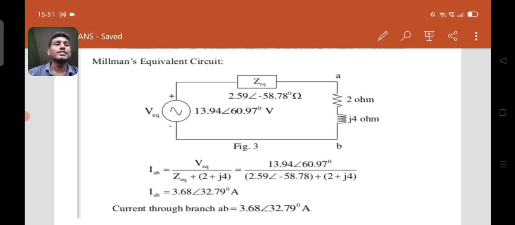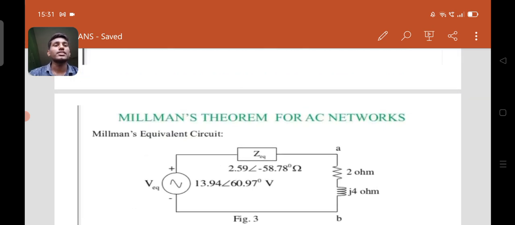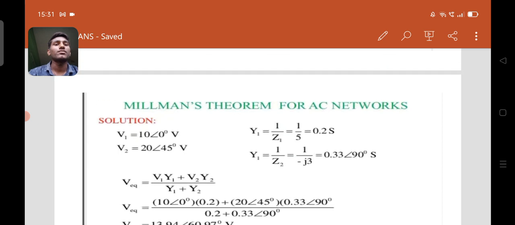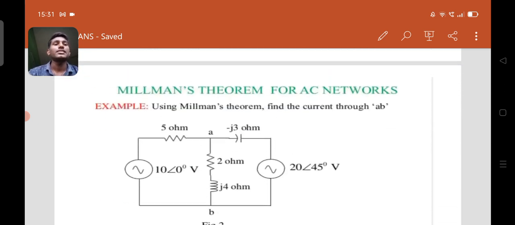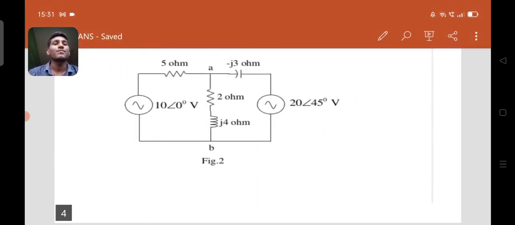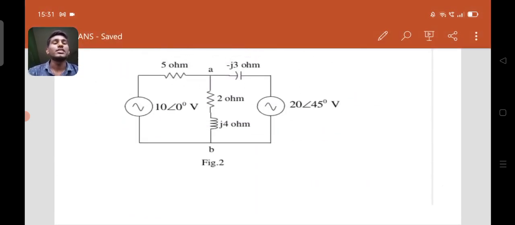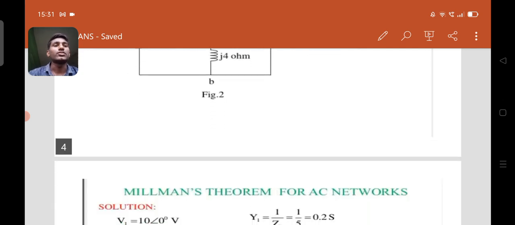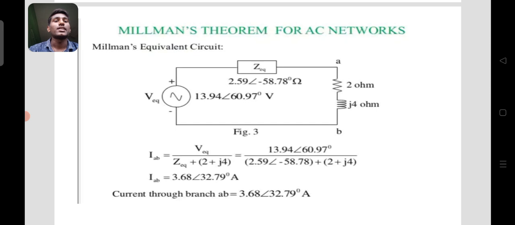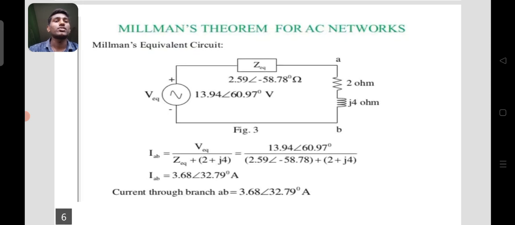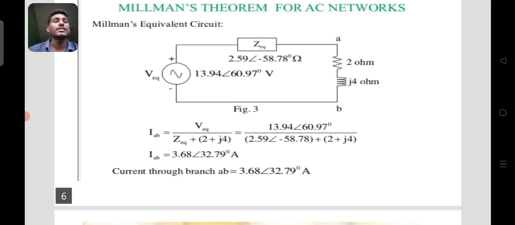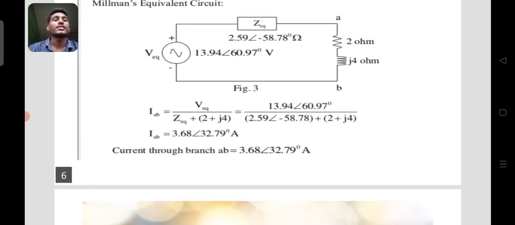So I think you understand Millman's theorem in AC excitation from these formulas and this statement. Here you can see from this circuit we get the equivalent circuit as this, and the current in branch AB is 3.68 angle 32.79 degrees ampere. So I think you understand it.